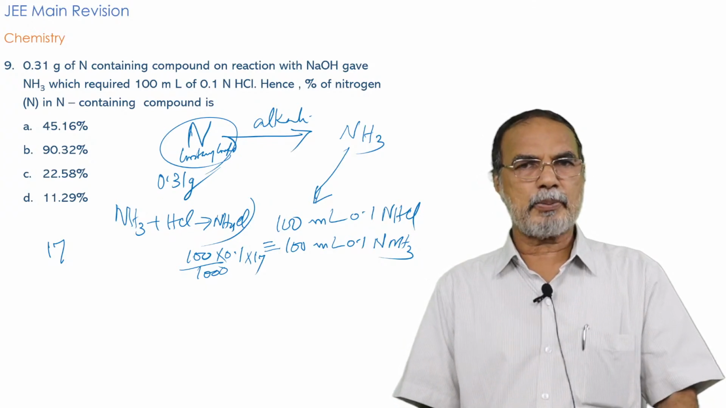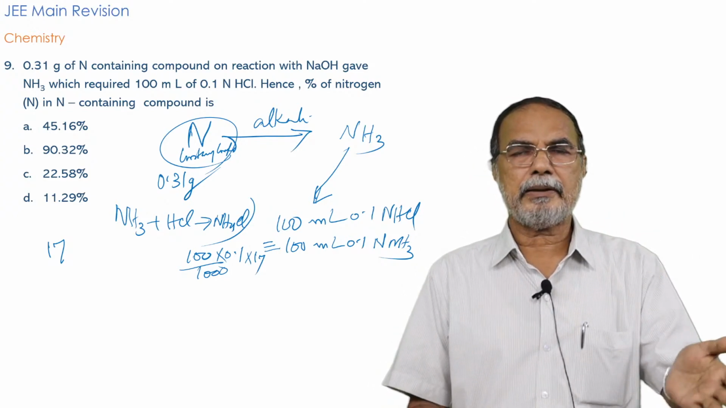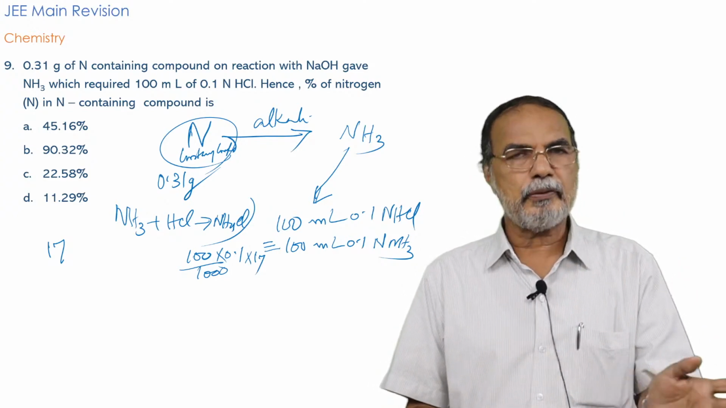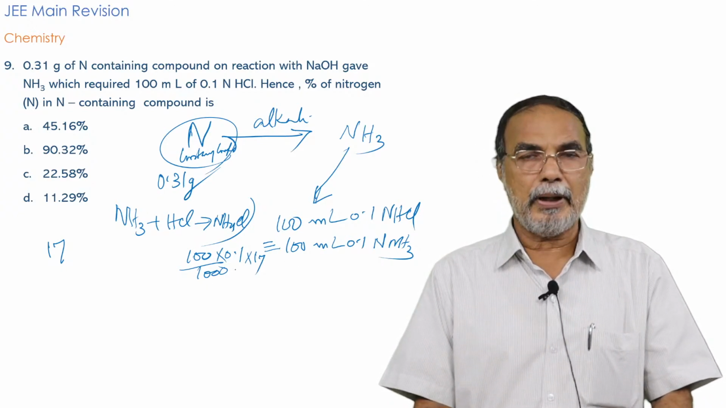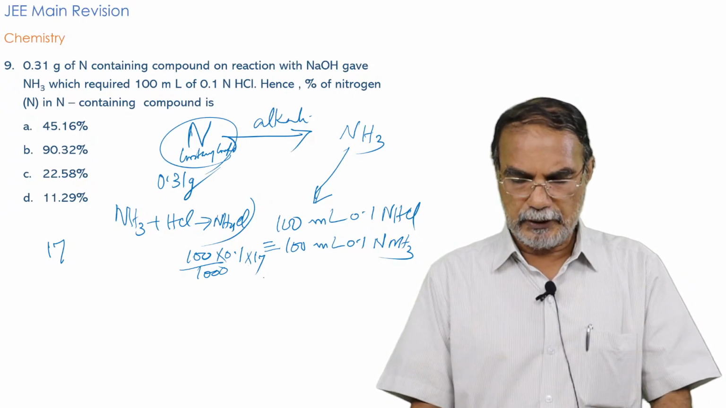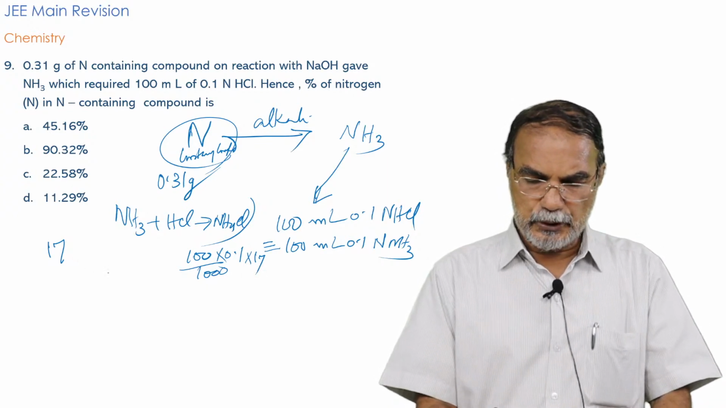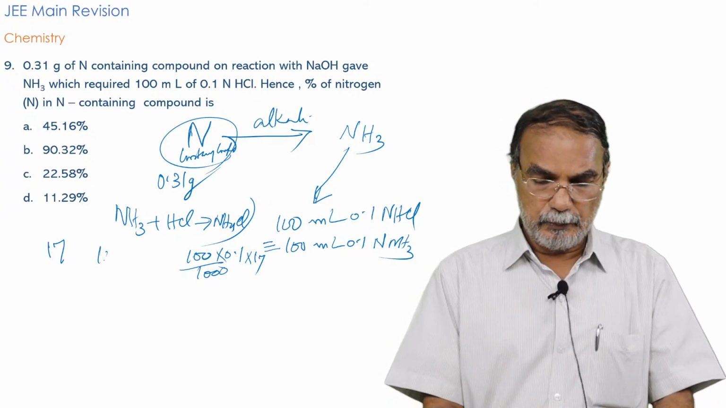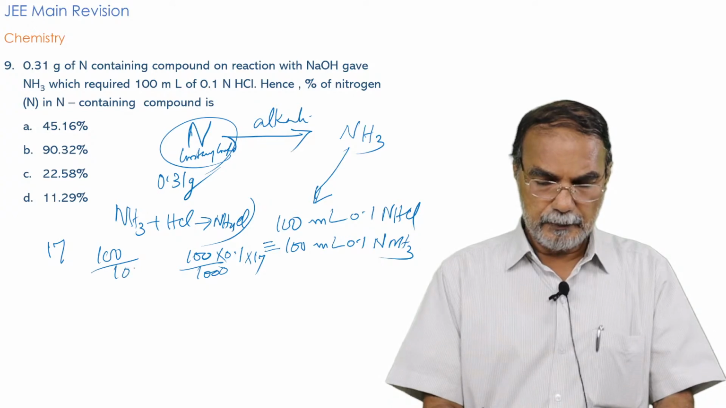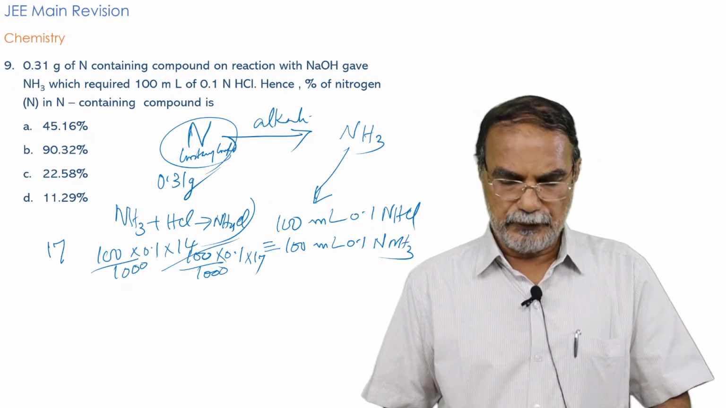The normality is the same as molarity in this case of HCl and NH3, because one is a monoacidic base and the other is a monobasic acid. So it's a 1:1 reaction, and therefore the number of moles is 100 by 1000 into 0.1. That multiplied by the molecular mass will give you the amount of ammonia, and instead of 17, suppose you put 14, because 17 grams of ammonia will contain 14 grams of nitrogen. So 100 by 1000 into 0.1 into 14 will be the number of grams of nitrogen.